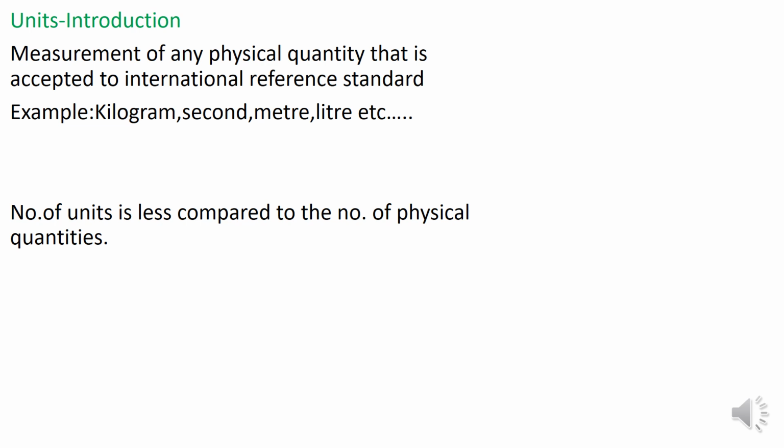And the number of units is less compared to the number of physical quantities, because the measurable physical quantities are n in number, and the units we have are very few. So there is no single unit for each physical quantity; one unit is used for many physical quantities. For example, work is measured in joule. Energy is also measured in joule. Speed we measure in meter per second. Velocity is also measured in meter per second. So a single unit is used for different physical quantities.